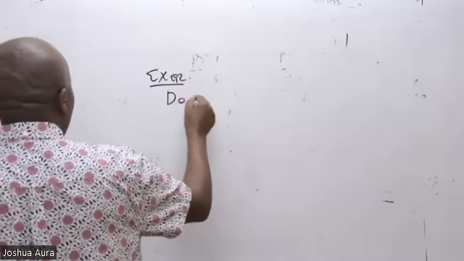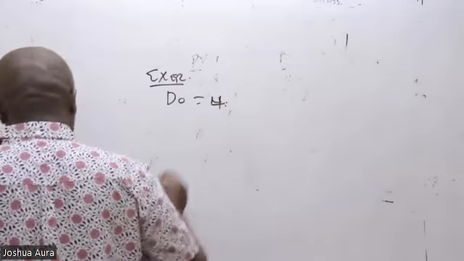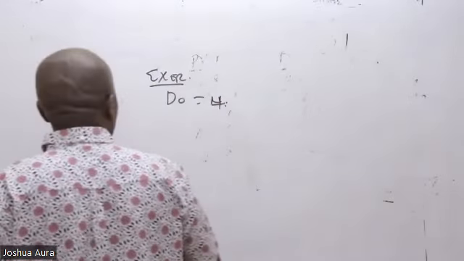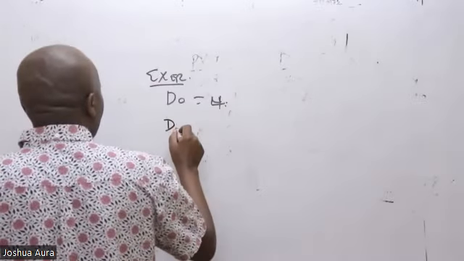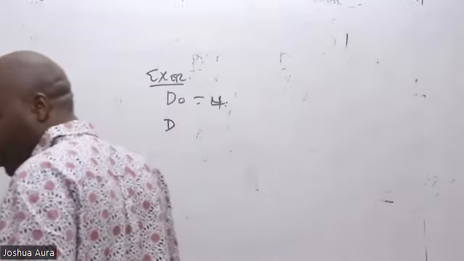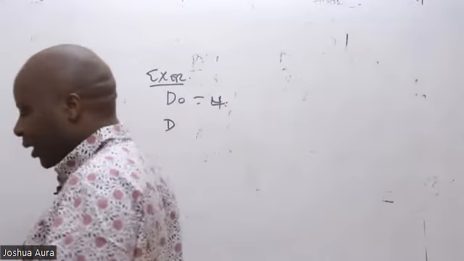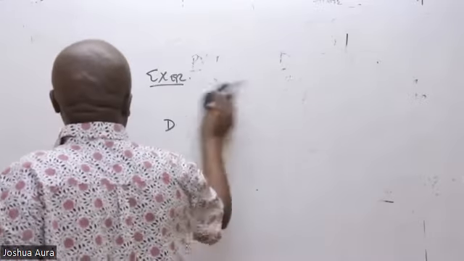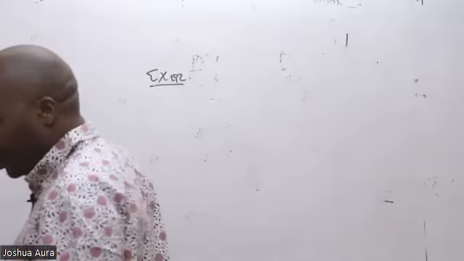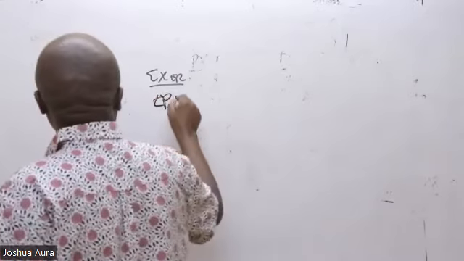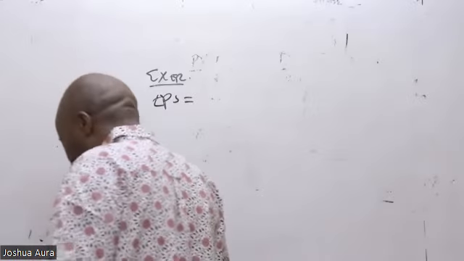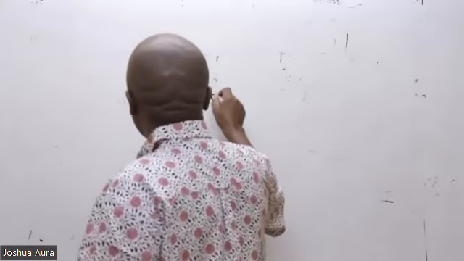I'll tell them D0 is 4. No, I cannot even give them D0 first. What I'll do, I'll start with EPS. I'll tell them EPS is 10.